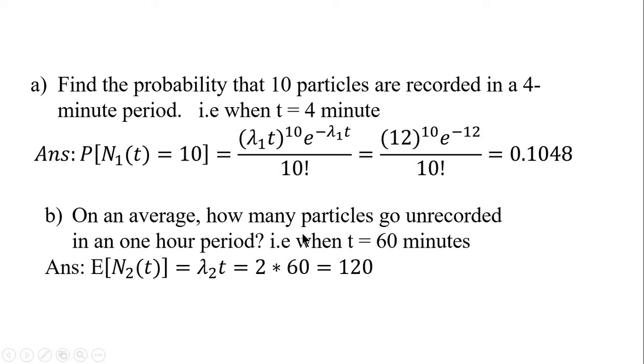Second question: on average, how many particles go unrecorded? So here we have to look at the Poisson process of type 2 arrivals. In a 1 hour period, we know that each Poisson process has expectation lambda into t. Since t is 1 hour, we have to convert it into minutes because lambda is also in terms of minutes. So t is equal to 60 minutes. Because it is type 2 arrival, you have to multiply lambda 2 into t. Lambda 2 is 2. 2 into 60 is 120.